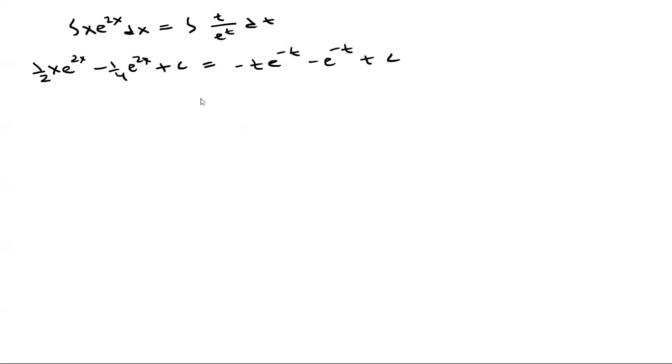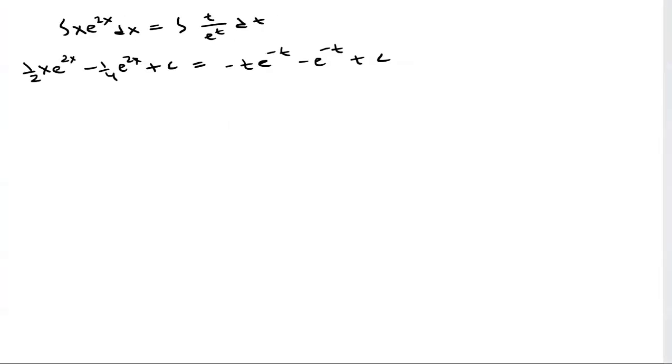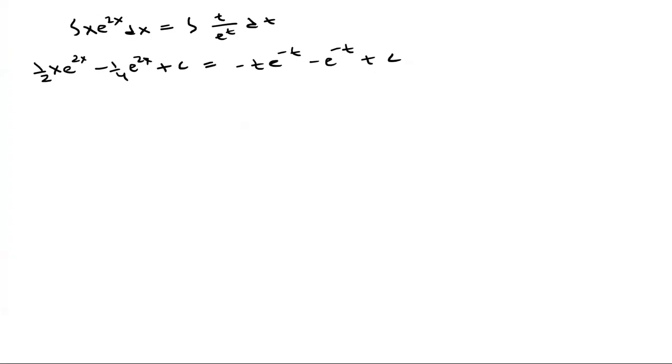Now we're just going to solve for C. As you know, the lab does not like fractions, so they want us to multiply this by 4 to get rid of the fraction. So let's just multiply this whole thing by 4.